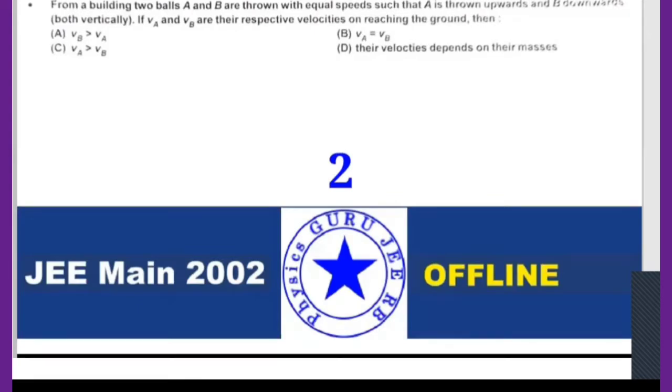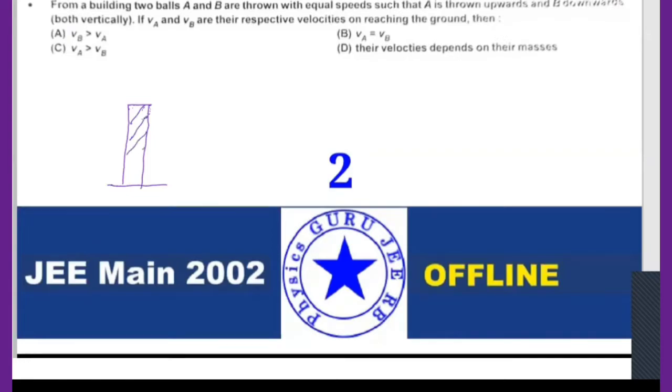From a building, two balls A and B are thrown with equal speed such that A is upwards and B is downwards, both vertically. VA and VB are the respective speeds on reaching the ground. So this is nothing but a building.